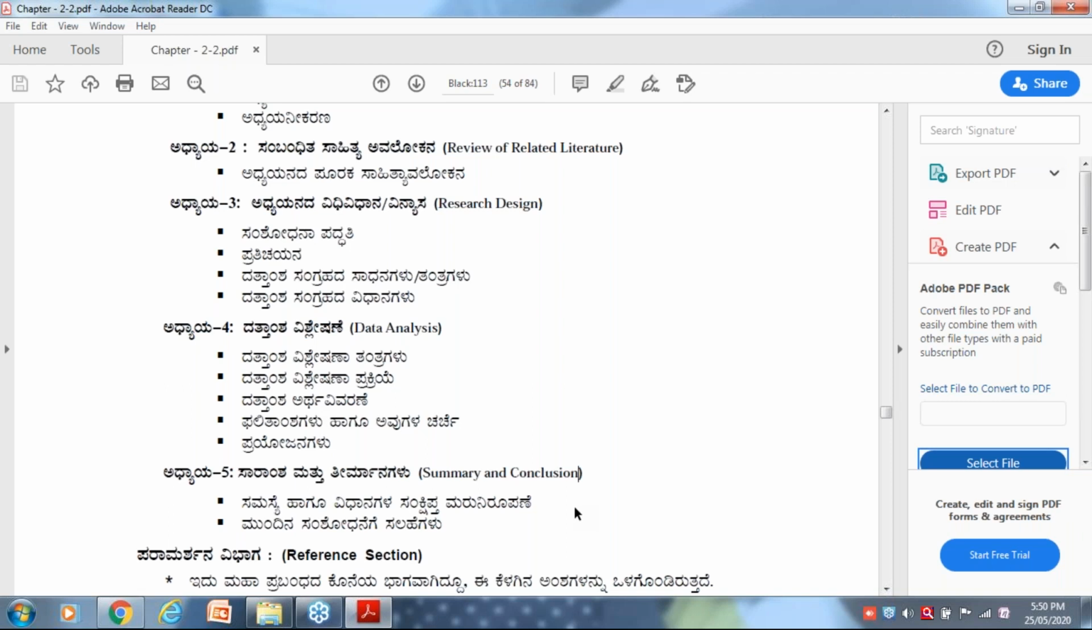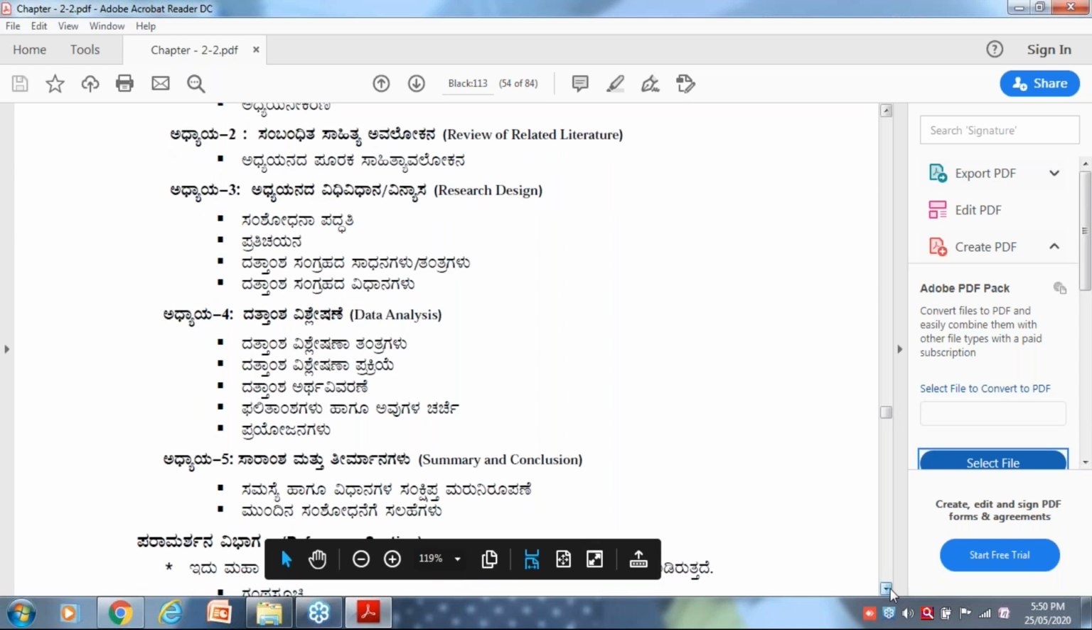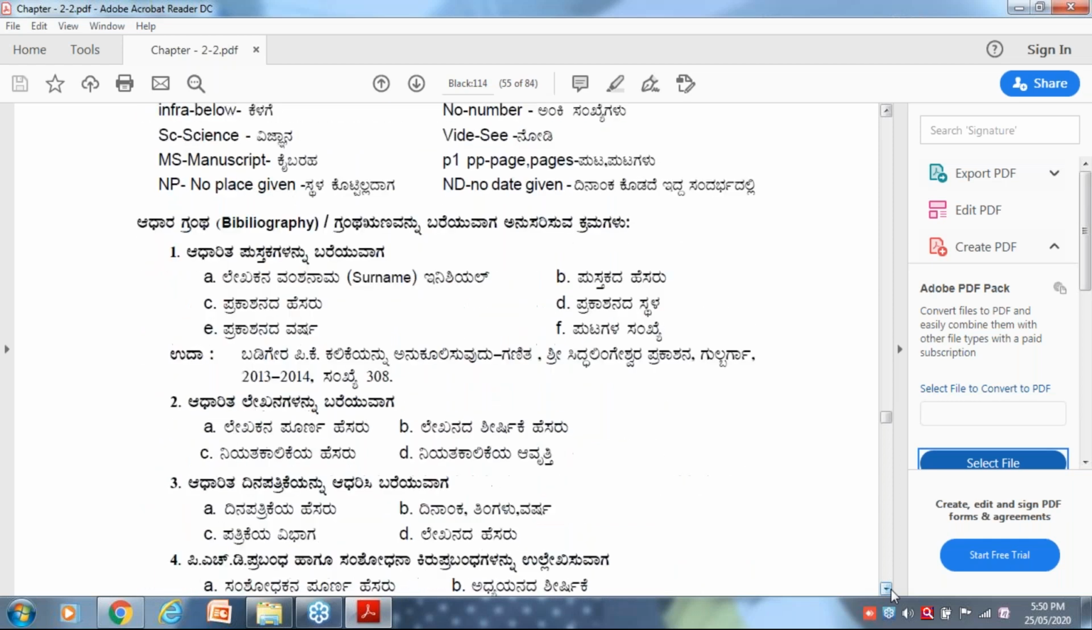Got it? This is all about your research, and there is one thing I'm going to focus on right now that is very important. Please note down.